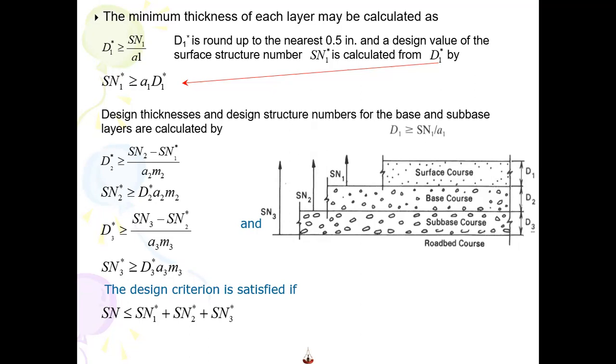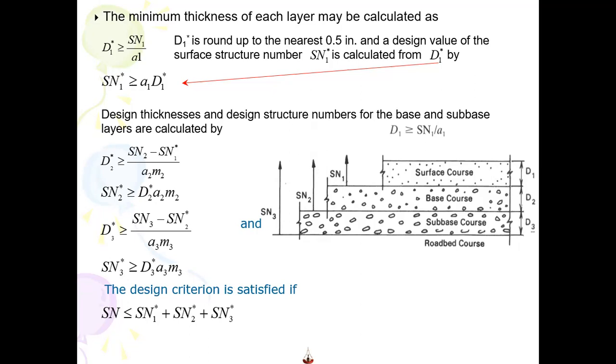For instance, if you get the value of say 3.75, you round it to 4.0. If you get the value of 4.0, you round it to the next 0.5, even though it's 4.0 already, you add up these values because there may be some calculation error in deriving that equation.